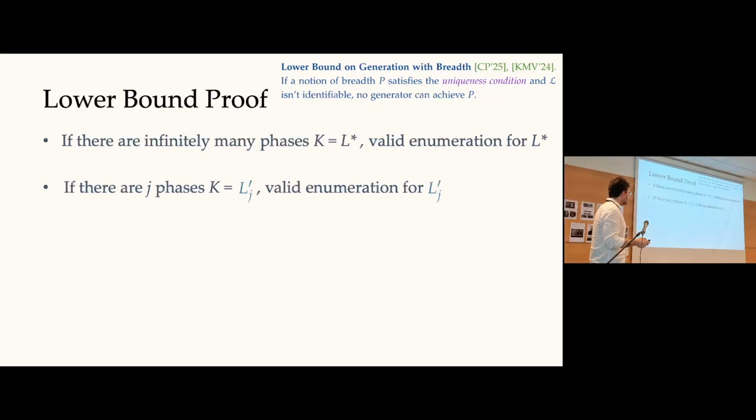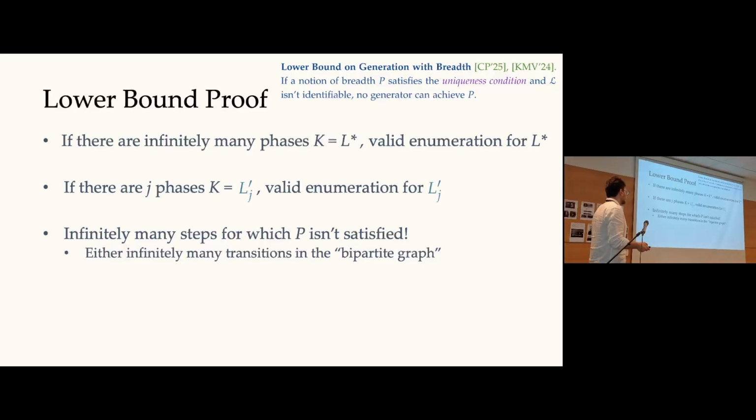Okay, but now notice that whenever we do a full back and forth in this bipartite graph, we end up creating a phase for which the learner does not satisfy the property with respect to the language L star. So we mark that as a success for us. This is a time step in which we witness that P is not satisfied for the language L star, which we end up enumerating. This is essentially the hard part of the argument.